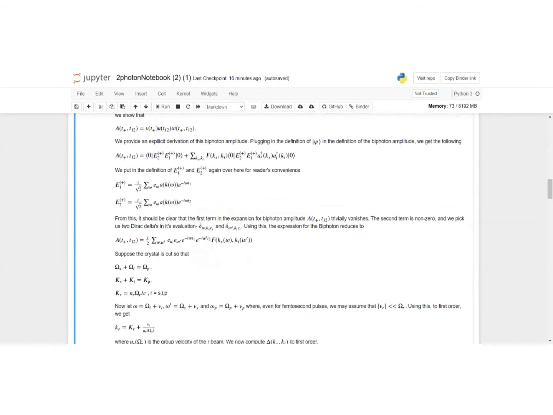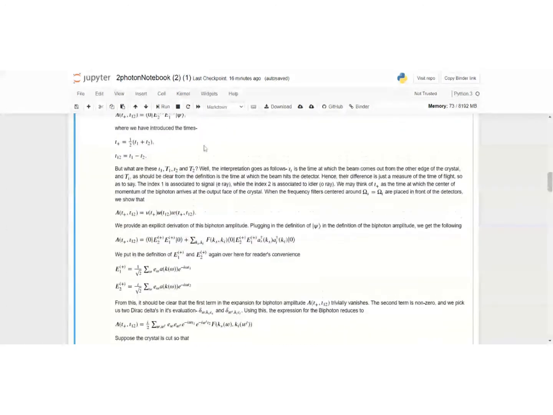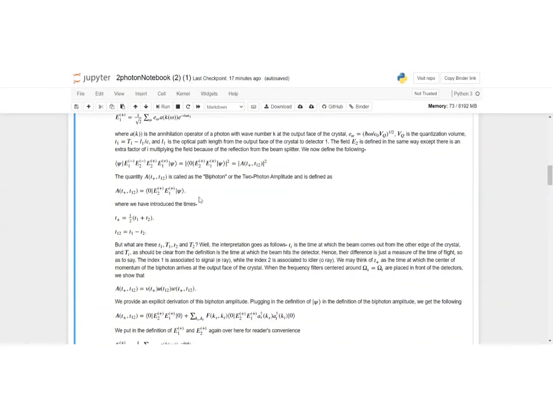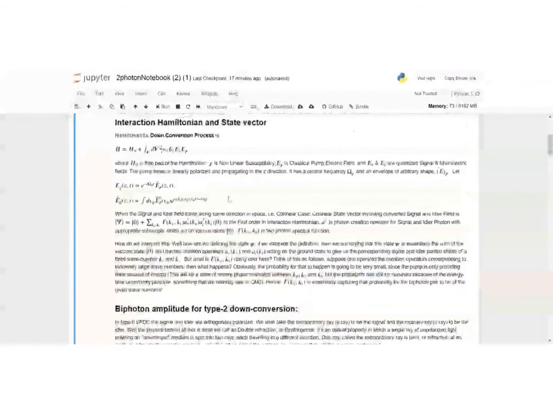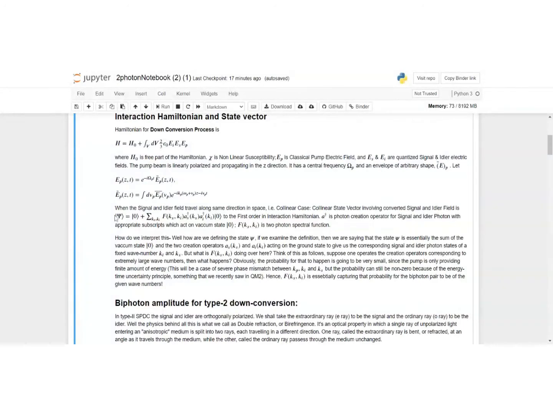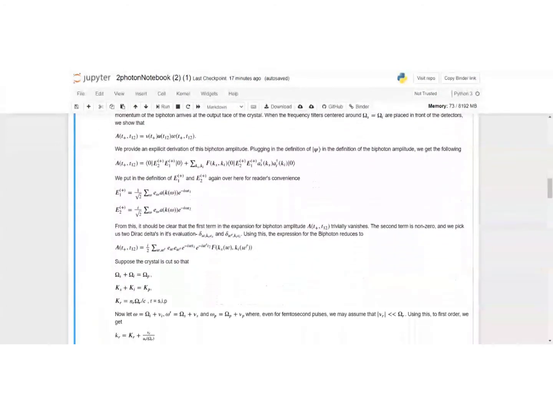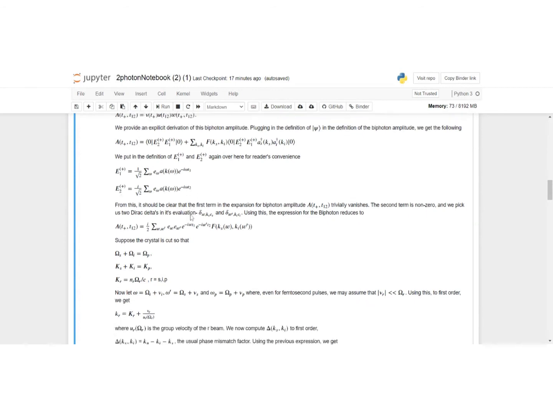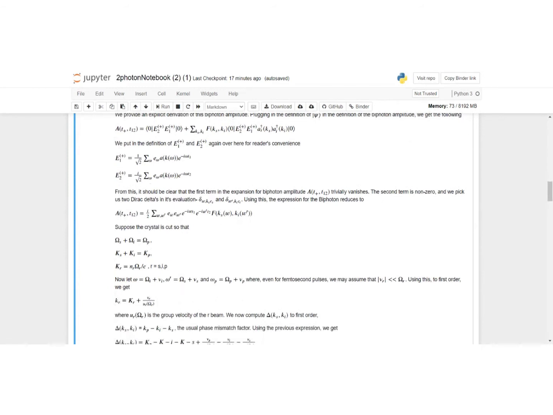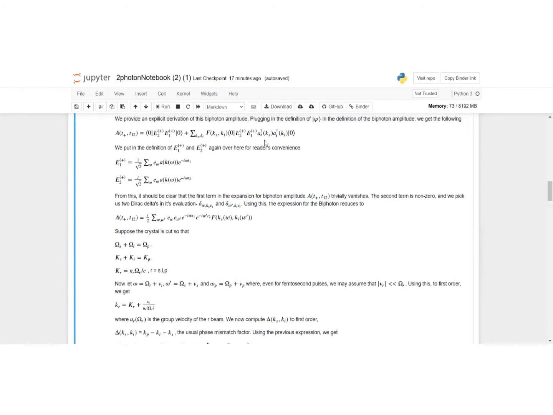Now, essentially, I'll just provide a proof of this because I found this to be quite interesting. So what you do is you take this definition of A, and you plug in the expression of psi that we had in the case of the one that we defined in the interaction Hamiltonian section, this one, and you put it in here, and you get this big expression. And you put in the definition of E1 plus and E2 plus. I've just written it over here again, and you note that the first term simply vanishes because the annihilation operator acting on the ground state just gives you zero. The second term is non-zero, and it's very easy to see that you will just pick up two Dirac deltas.